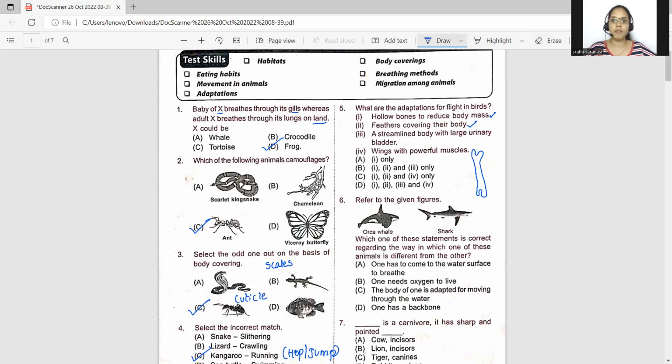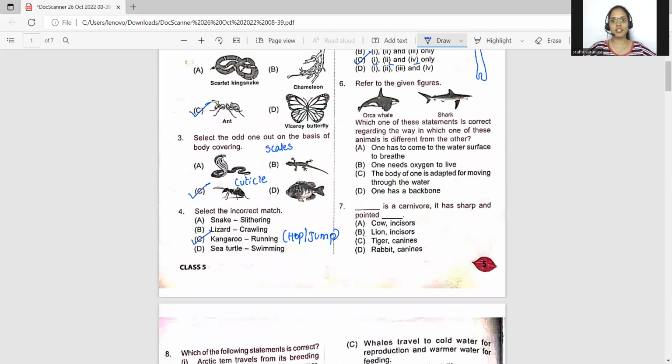But one option is also added to this, that they have a large urinary bladder. No, we don't see such things in birds, students. So the third one is the wrong statement. So the rest, 1, 2, and 4, are exactly correct. Therefore, the option which has 1, 2, and 4 will be the correct answer.